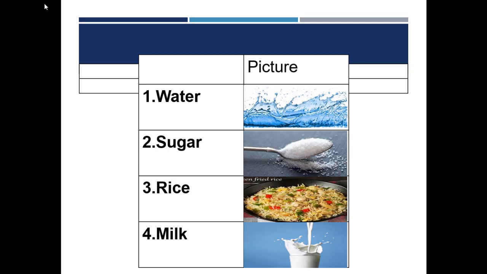Dear students, can we count the sugar? No, we can't count the sugar. Students, look at picture number 3. Can we count rice? No, we can't count rice. And finally, there is milk. Can we count the milk? No, we can't count milk. So, water, sugar, rice and milk are uncountable nouns because we can't count them.